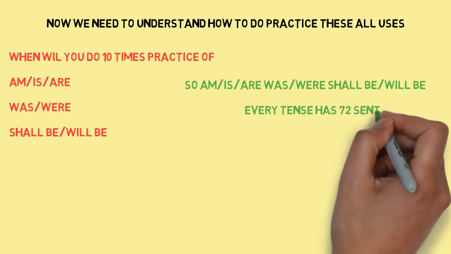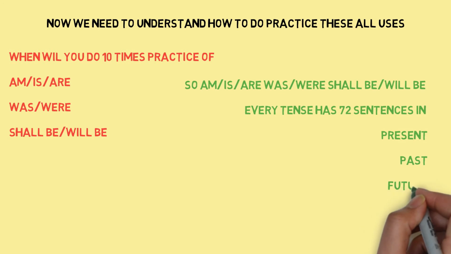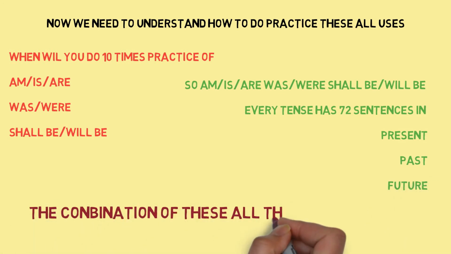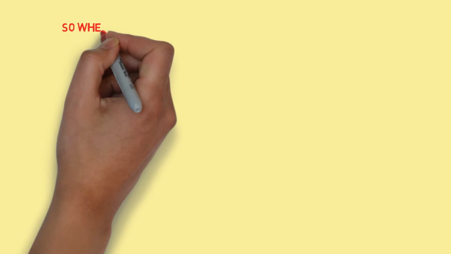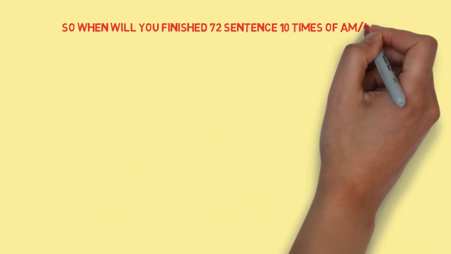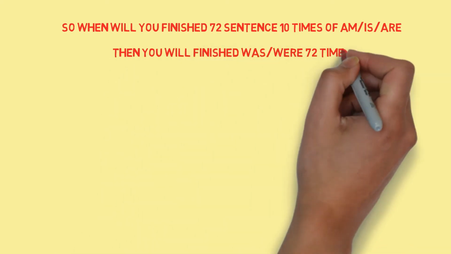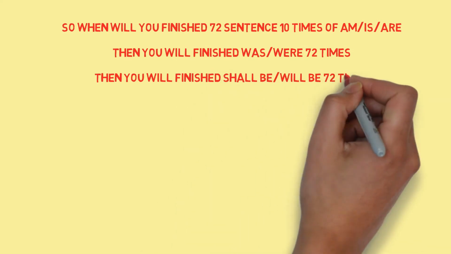Every tense has 72 sentences in present, past, and future. The combination of all three will become 216 sentences. So when you finish 72 sentences 10 times of am, is, are, then you will finish was, were 72 times, then shall be, will be 72 times.